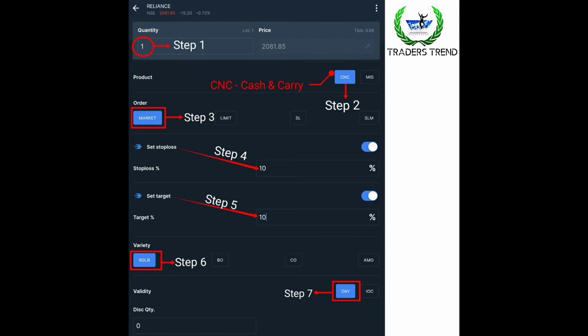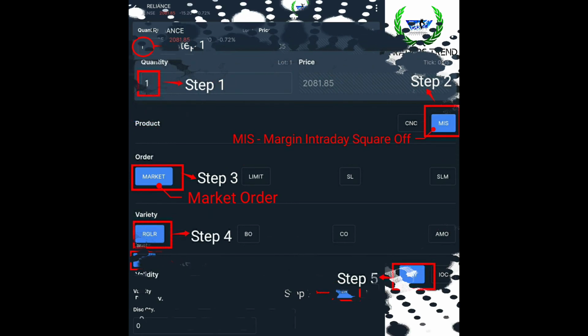Now I selected CNC, and step 3 will be to select the market order or limit order. You can buy with either one. I already told about that. Then you have to select the regular order, and then select the day, and then execute the order.